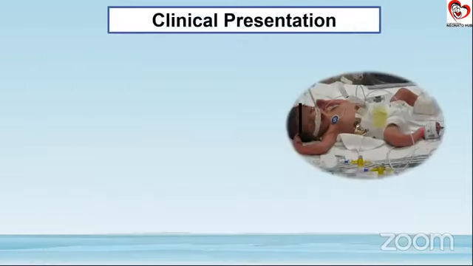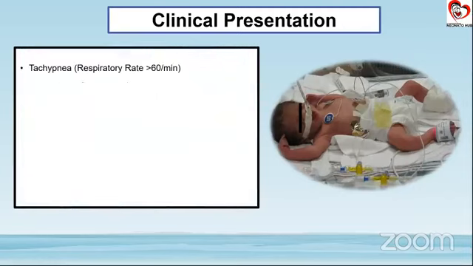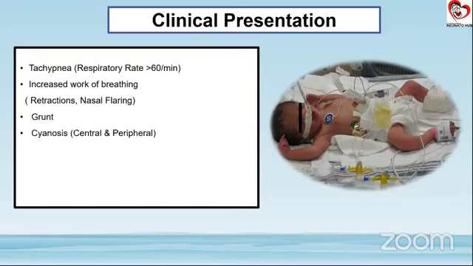Now, when we see the clinical presentation of our baby, this baby who is coming to us, we are assuming is a preterm baby for right now, but even in term babies. So, what are the things that the baby will present with? First of all, obviously, we know there will be tachypnea. By definition, it is respiratory rate above 60. Sometimes it may be above 100 as well. There will be increased work of breathing, which will be seen by the use of accessory muscles of respiration in terms of retractions, nasal flaring.